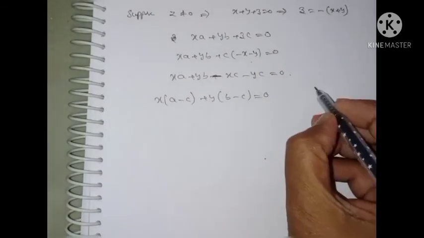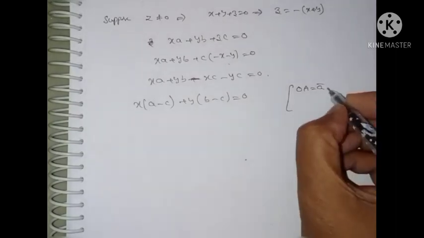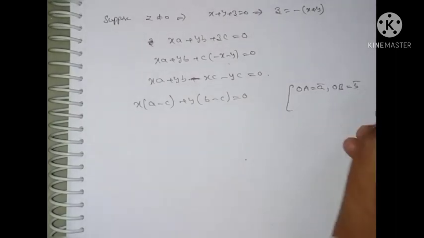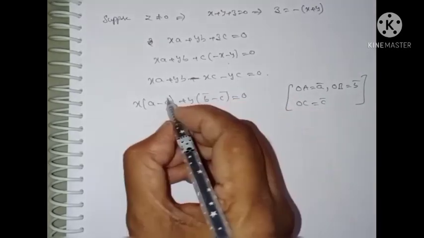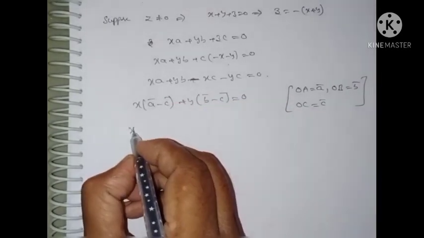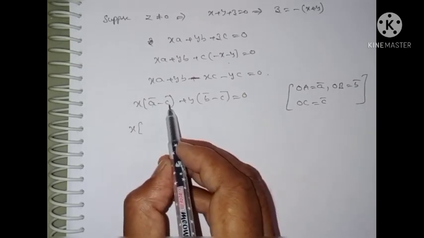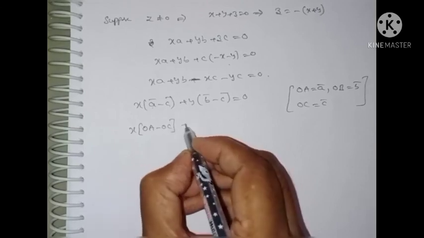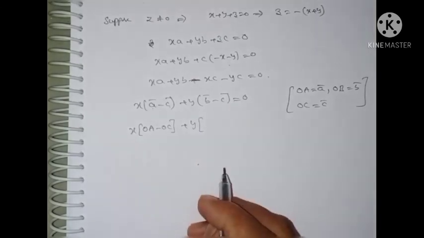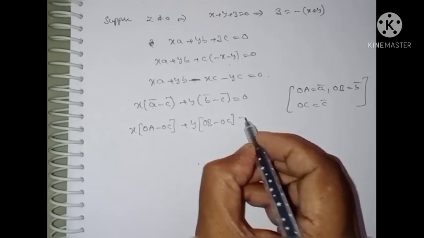Here OA is equal to A bar, OB is equal to B bar, OC is equal to C bar. These are vectors. Therefore x into A bar minus C bar is OA minus OC, and y into B bar minus C bar is OB minus OC.